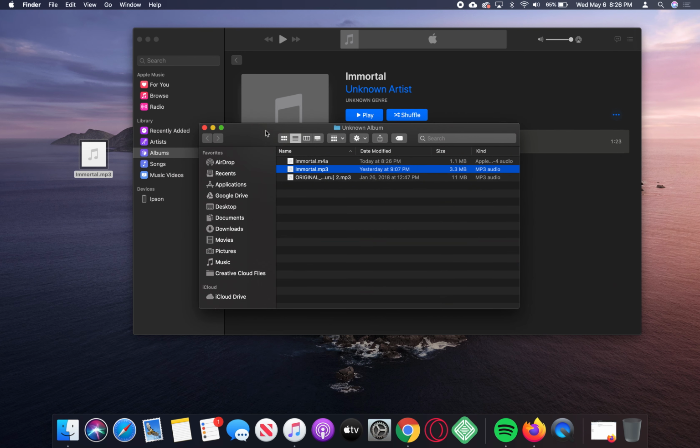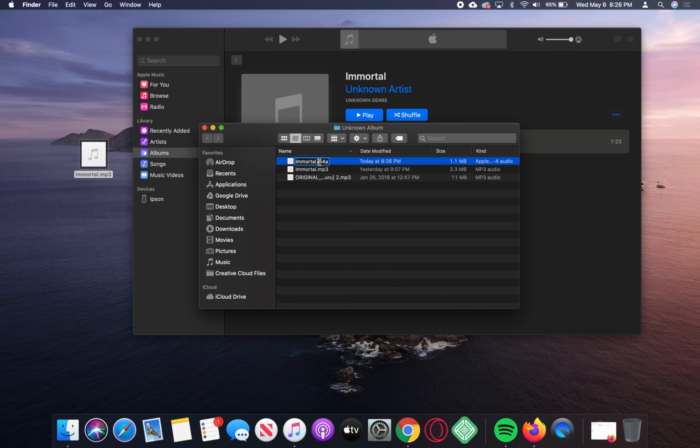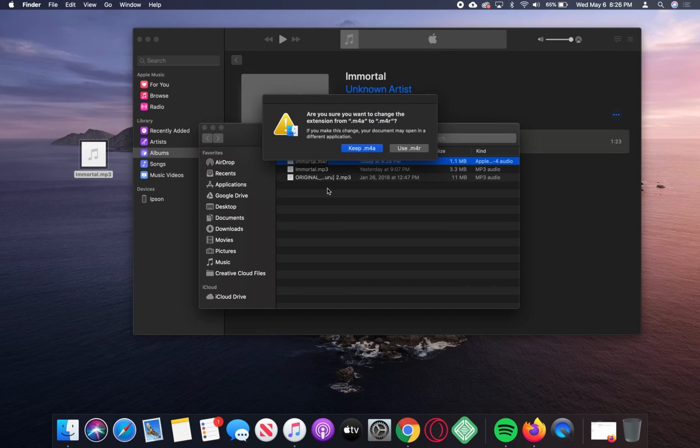With the AAC conversion done with .m4a, let's select it, right-click, click on Rename, and this extension here at the end, m4a, for it to work as a ringtone, let's change the a to r. This is how the phone will recognize that it's going to be a ringtone. Okay, so now that we have done that, let's make sure that we're using the .m4r version